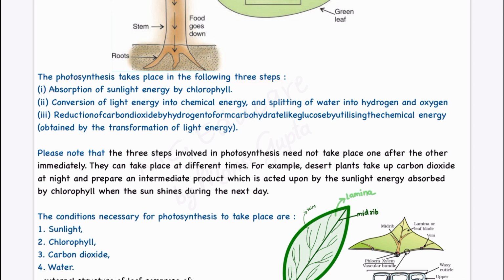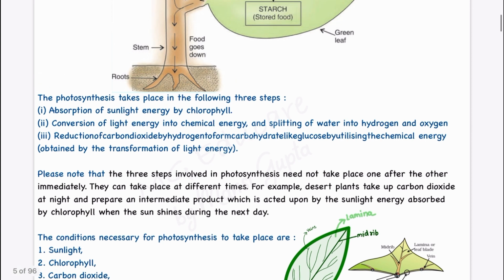One is absorption of sunlight energy by the chlorophyll and also trapping it. Then conversion of the light energy into chemical energy. That light energy is converted into chemical energy to perform the chemical reaction, and splitting of water into hydrogen and oxygen. Later, this hydrogen is again used by the plant only, but as a byproduct, we get oxygen. Then reduction of carbon dioxide by hydrogen to form carbohydrate like glucose by utilizing the chemical energy obtained by the transformation of energy. So here, what is happening?